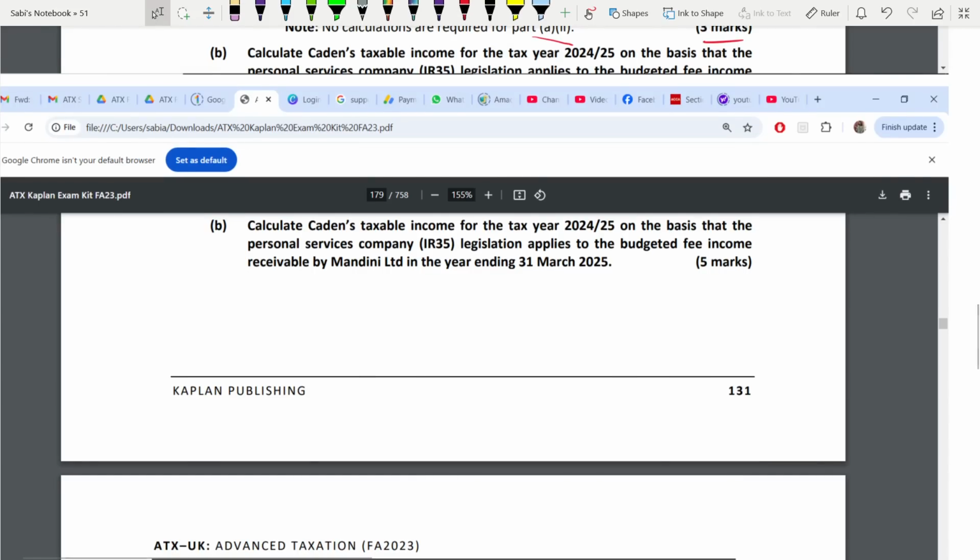B. You have to calculate Caden's taxable income for the tax year 24-25 on the basis of IR35 applies to the budgeted fee income receivable by Mandini Limited in the year ended 31st March 2025 for 5 marks. So this section you have to be prepared for this. Even personal service company might come.